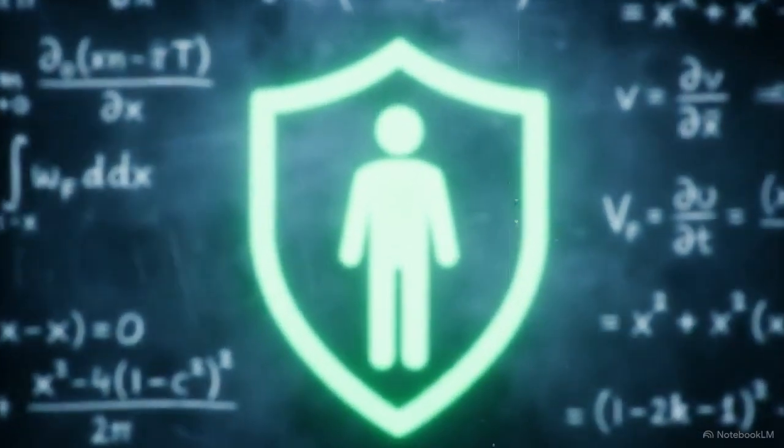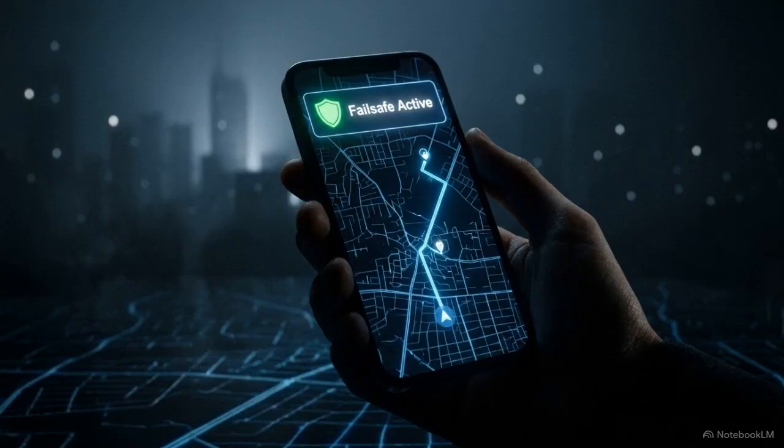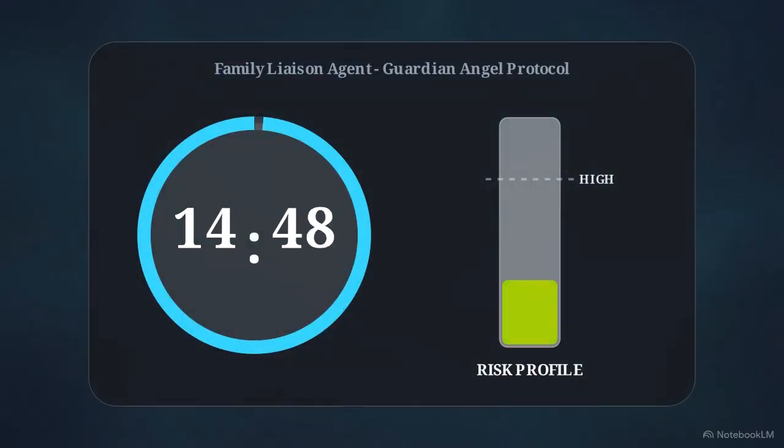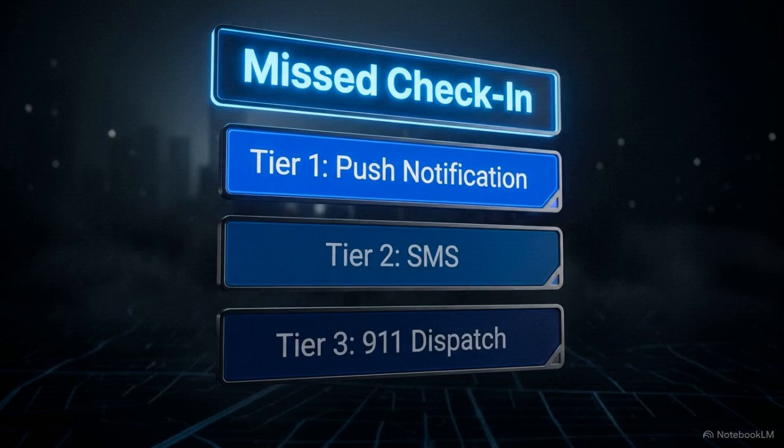Once the journey begins, the family liaison agent acts as a dedicated failsafe. It actively monitors the user's progress step by step. The agent calculates an automated check-in schedule. It dynamically sets the timing intervals based on both the estimated duration and the specific risk profile of the trip. If a check-in is missed, a 3-tier escalation protocol begins.